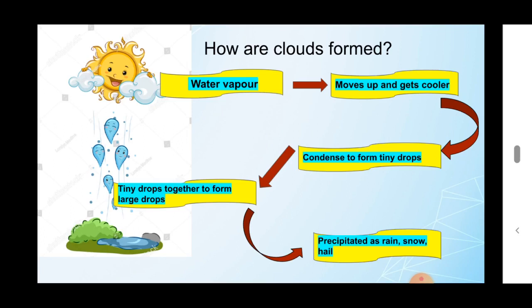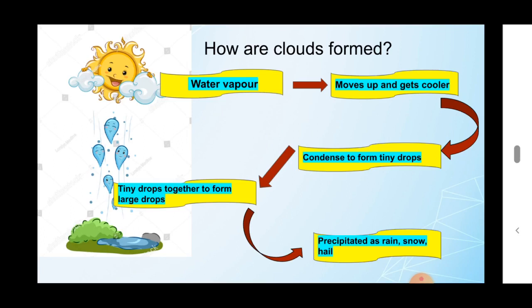After condensation, what happened? The tiny drops join together to form large drops. These large drops are so heavy that they fall as rain. This process is known as precipitation.